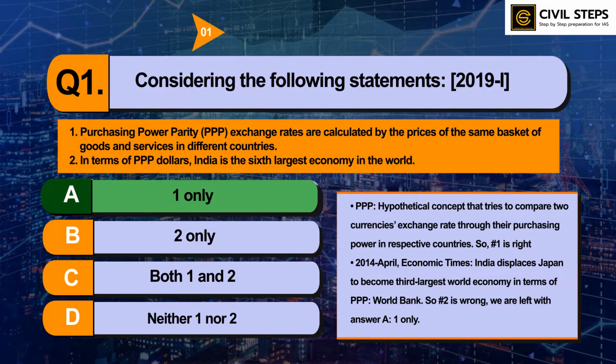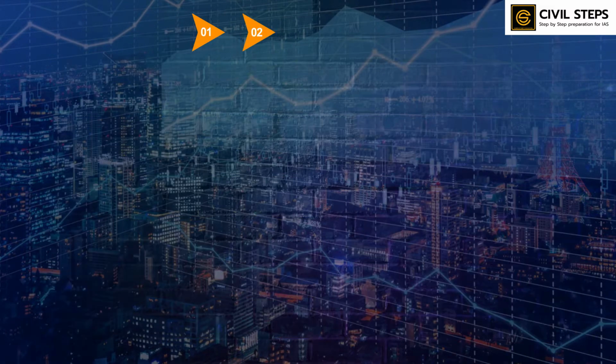So this was the question that was asked by UPSC in the 2019 prelims examination. This topic, purchasing power parity, is very important. You can cover this topic from standard sources. So now let us discuss question number two.